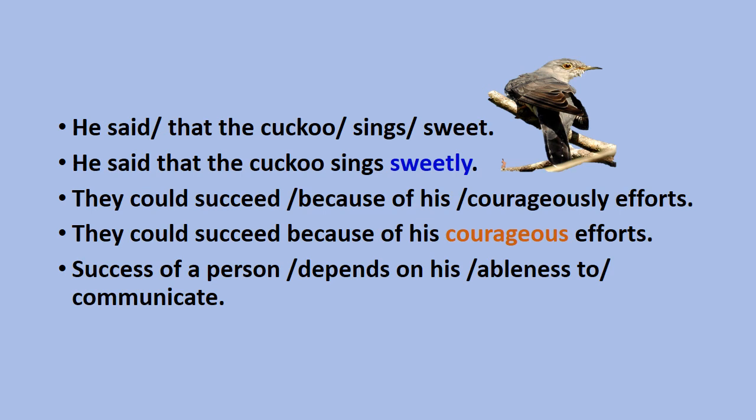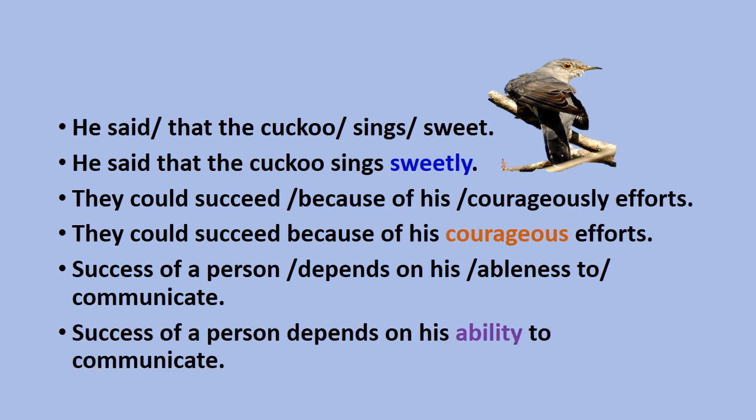There is no error in the sentence as such. Correct. But the word ableness does not exist. The correct word form is ability, and the sentence will be, success of a person depends on his ability to communicate.